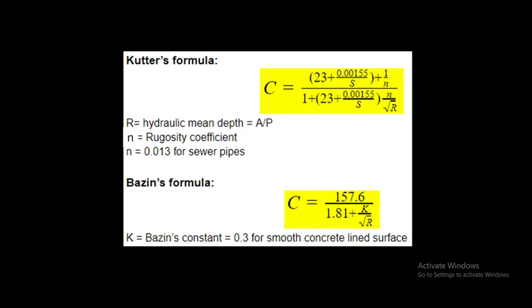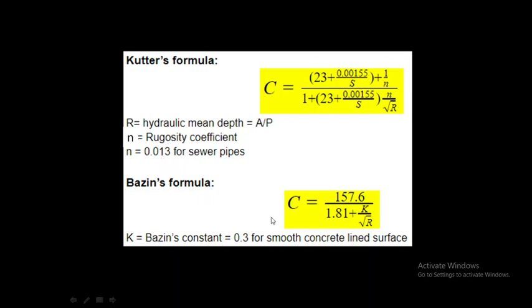Then for finding out the Chezy constant C, two formulae are used, Kutter's formula and Bazin's formula. Kutter's formula states that C is equal to (23 plus 0.00155 by S plus 1 by N) divided by (1 plus (23 plus 0.00155 by S) into N by root R), where R is the hydraulic mean depth, N is the rugosity coefficient, and the value of N equal to 0.013 for sewer pipes.